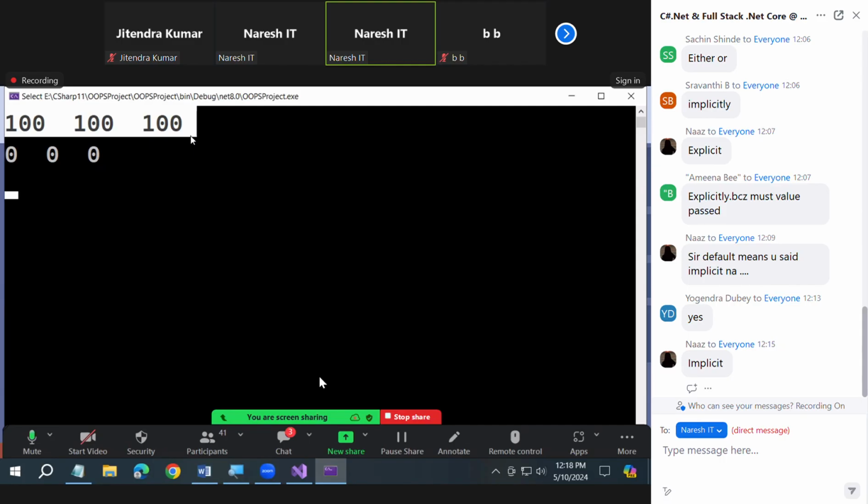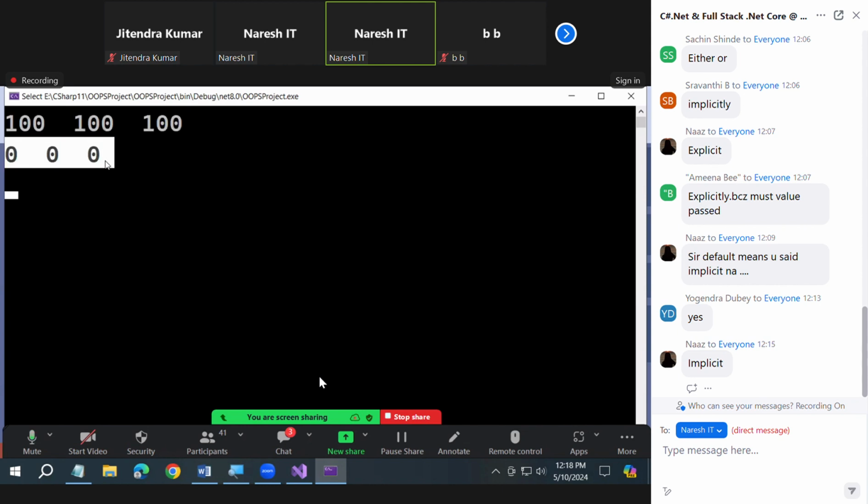So understand the drawback of the implicit constructor. What will the implicit constructor do? The implicit constructor will initialize the fields of a class with a default value or a fixed given value. See here, default value.